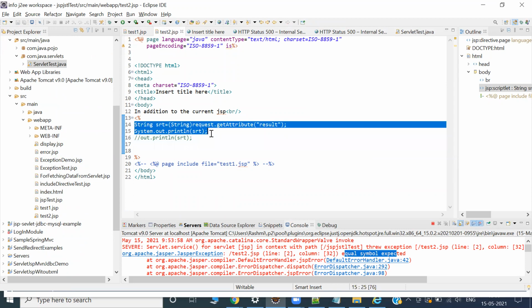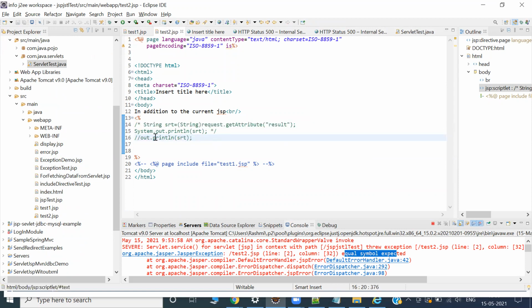Let me not send this data. Then what I was writing here, see something. Oh, include was there. Okay, let include. Okay, this is the including data.